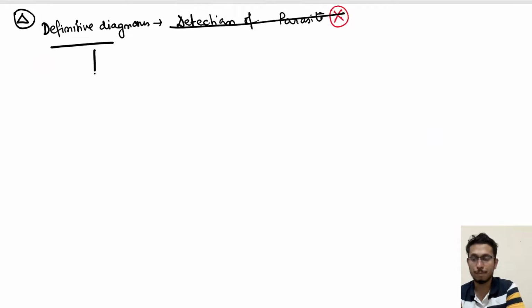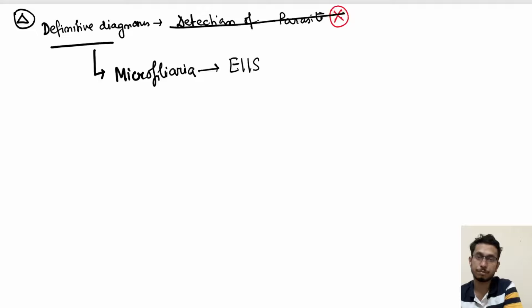So what is applied is detection of microfilaria. For microfilaria detection, you can go for either ELISA antibody detection as well as a rapid card test.